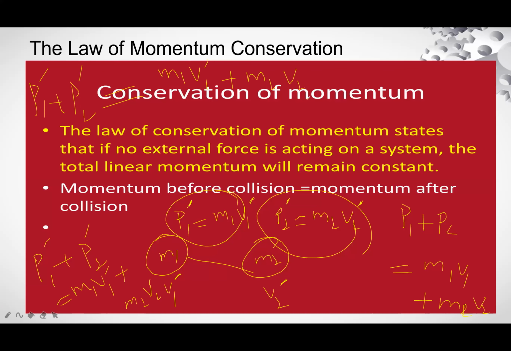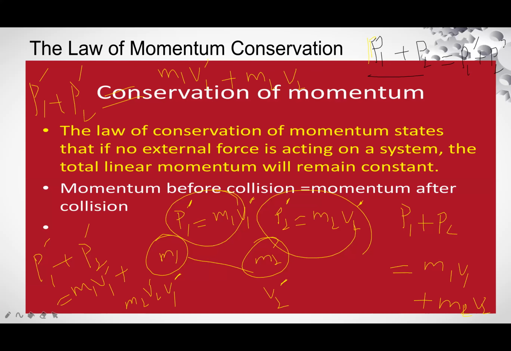So I will write according to the law. According to the law, P1 plus P2, this is momentum before collision, will be equal to P1 prime plus P2 prime.